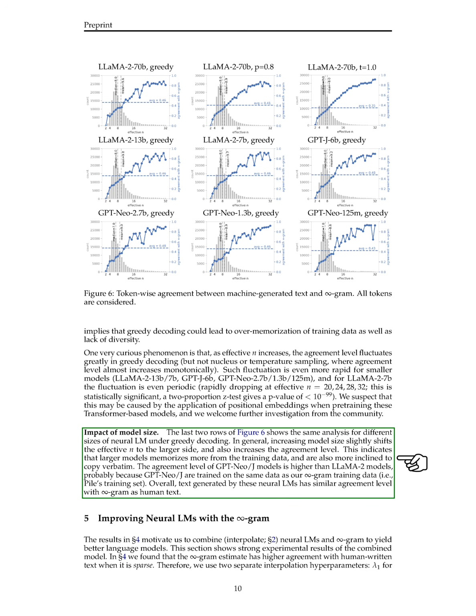When we looked at how the size of the neural LM affected its performance, we found that larger models were slightly better at matching the training data and copying it exactly. However, models trained on the same dataset as our Infini-gram model, like GPT-Neo and GPT-J, agreed more with the Infini-gram predictions than the Llama 2 models did. This suggests that the choice of training data can significantly impact a model's performance.